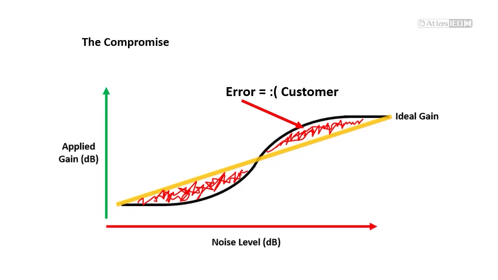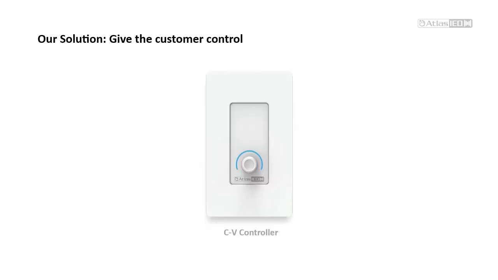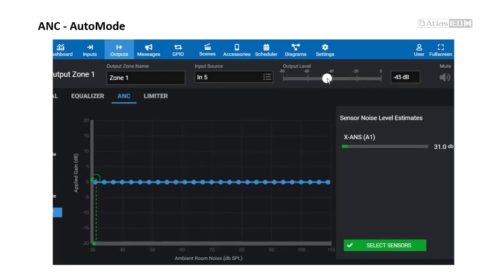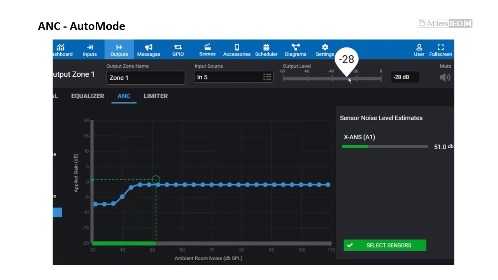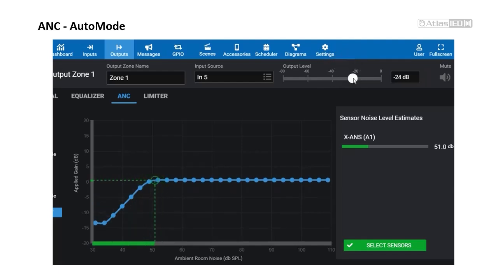What if ANC could just magically calibrate its own gains based on your customer's volume adjustments? We found that this was possible, and it's the basis of our patent-pending auto mode system. Enable auto mode within ANC and let your customer do the rest. After just a few gain adjustments, ANC is calibrated to do exactly what the customer wanted, and it will do it every time after that.